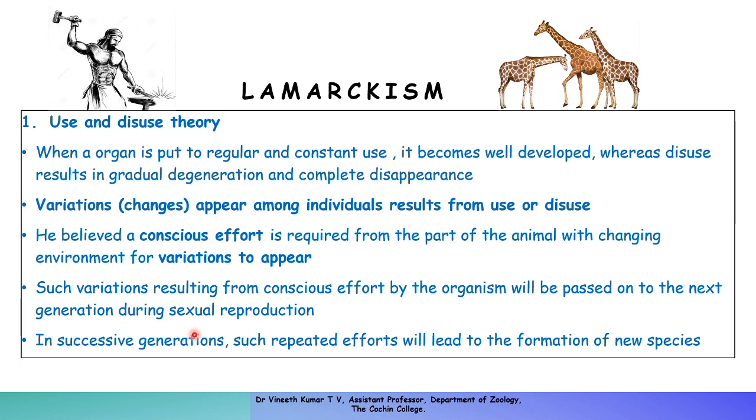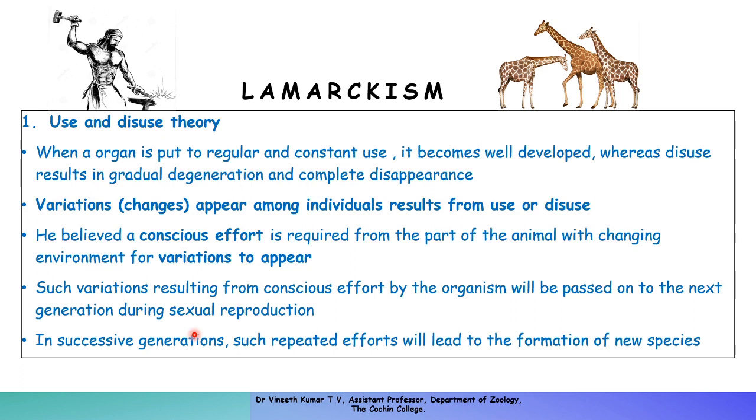As a result of the disappearance of those grasses, the giraffes, which were shorter ones, had to search for food on trees. They had to either jump and reach the trees or stretch their necks.